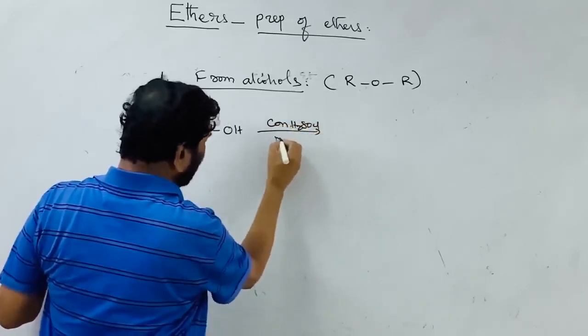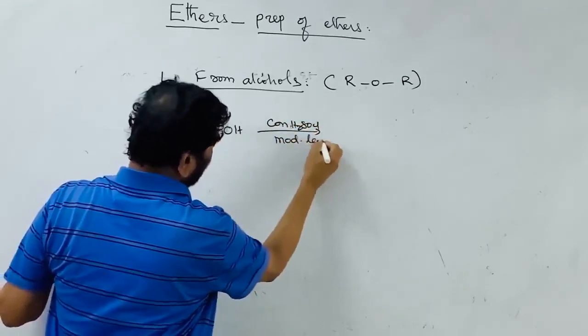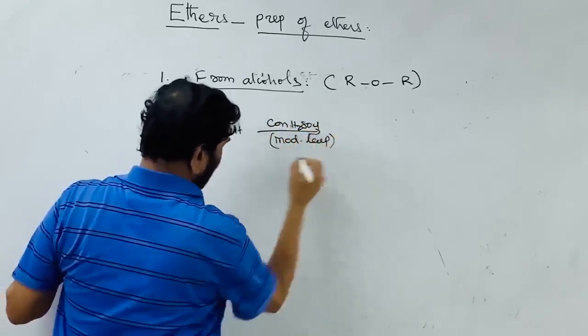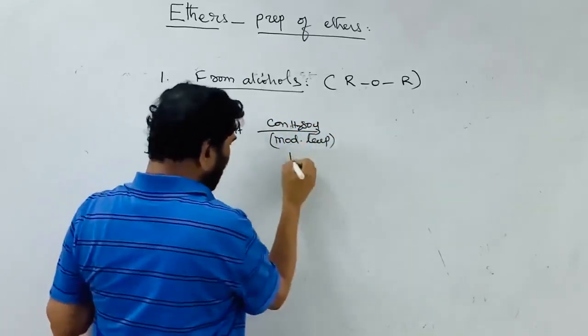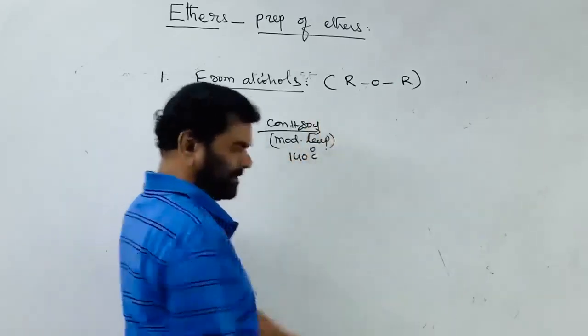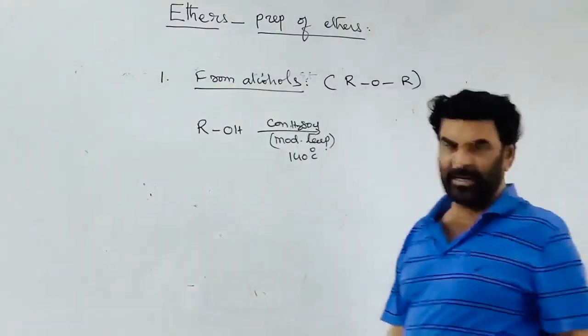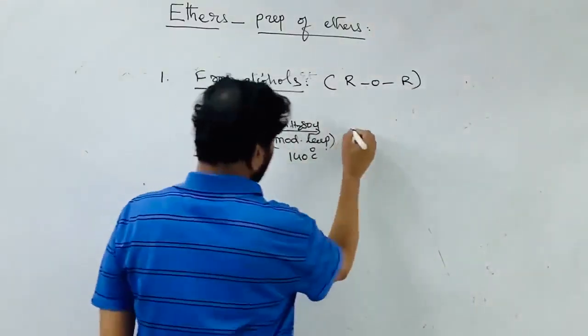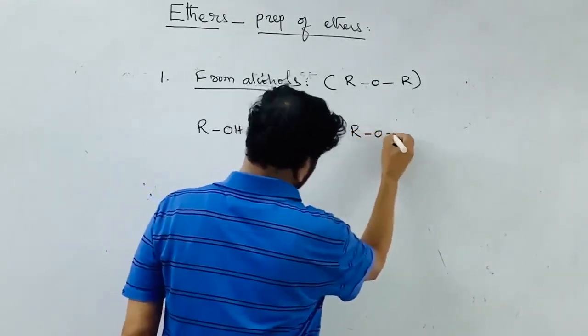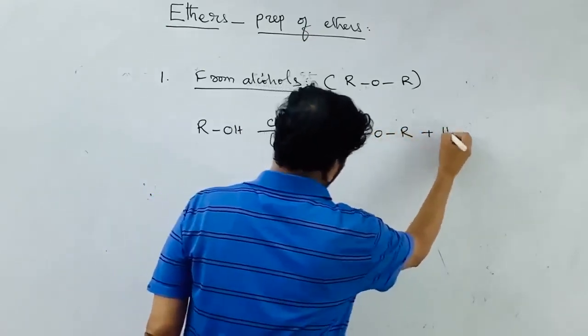at moderate temperature conditions, that is around 140 degrees Celsius. If it is ethyl alcohol, a primary alcohol, 140 degrees Celsius is used. Then what happens? A symmetrical ether is formed.